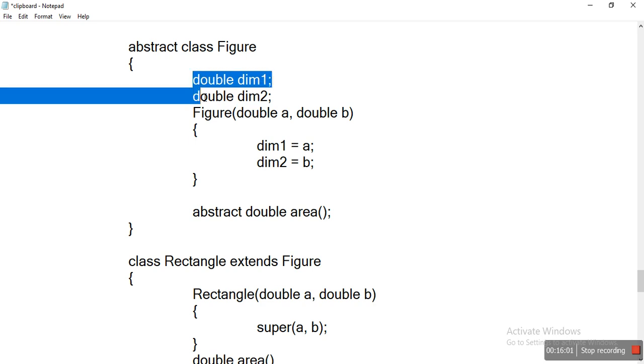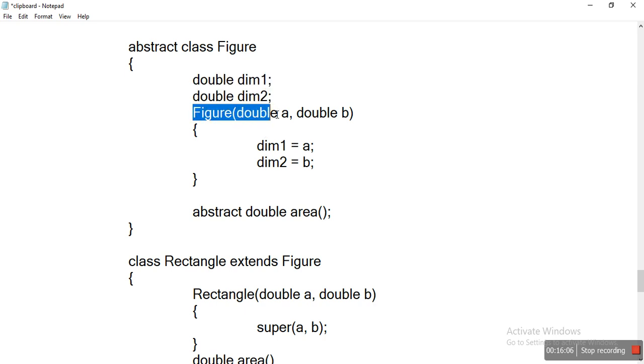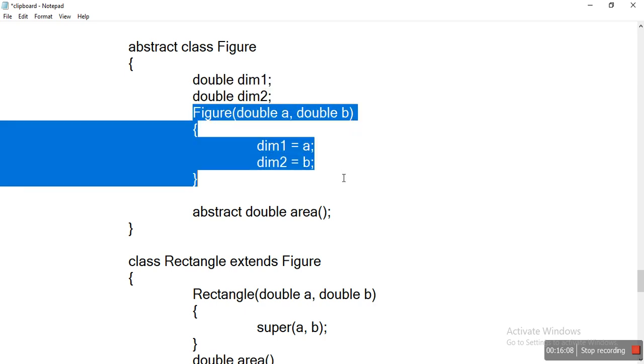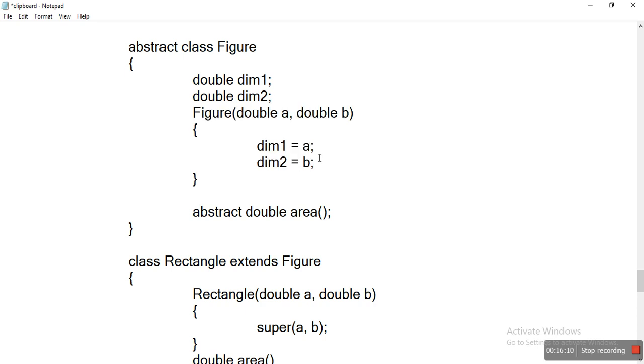These are simple variables, no problem. And Figure has a parameterized constructor, where we just assign values for these two data members.